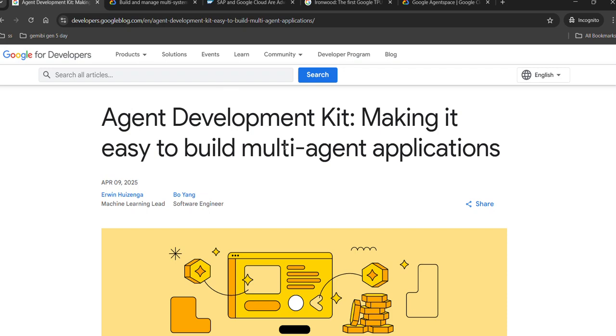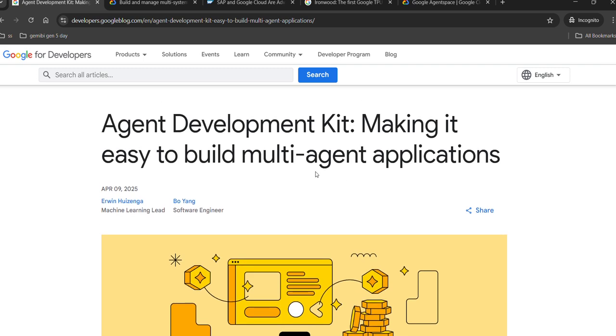Hello guys, today we are going to see the announcements coming from Google Next 2025. In Google Next 2025, they announced very attractive products for creating agents, multi-agents, and much more than the agents. So first we will see the attractive one for developing multi-agents.